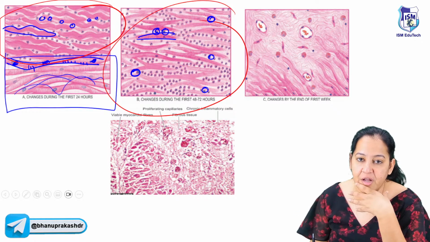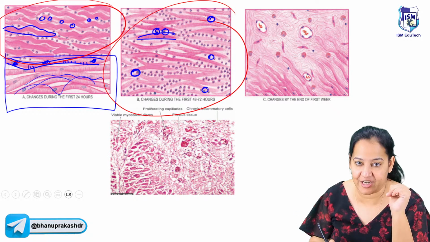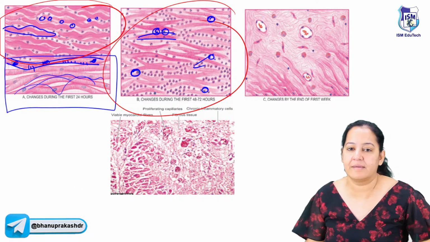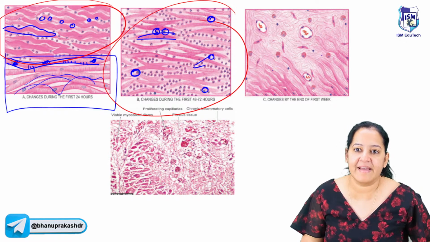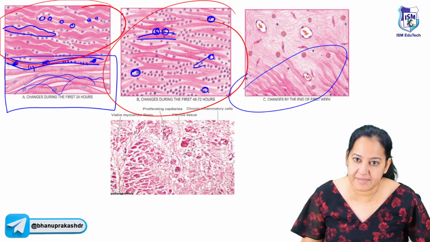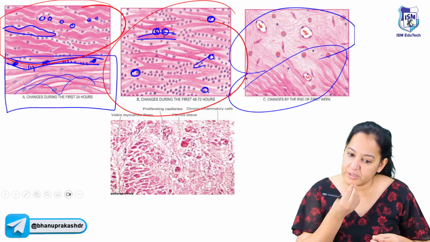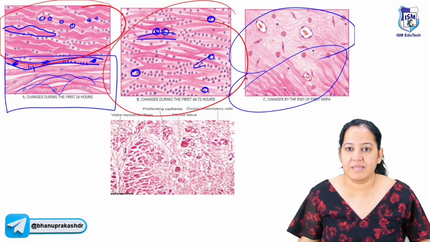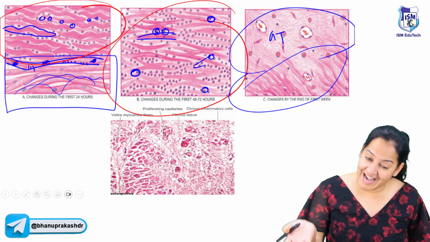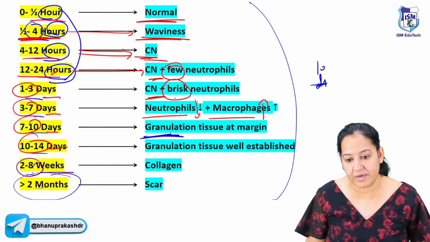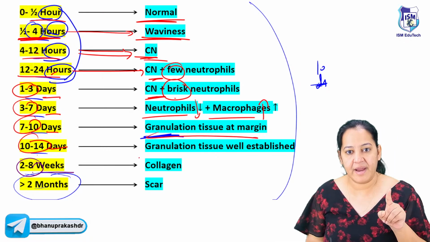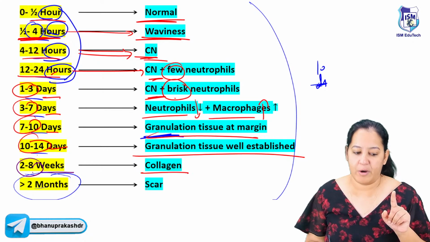What are macrophages? Macrophages are phagocytes. They eat the dead tissue. So they start eating the dead muscle. So once the macrophages come, see the next diagram. The lower half has the dead muscle, but in the upper half the dead muscle is not there. The coagulative necrosis is not there. It is already eaten by these macrophages. So it is known as granulation tissue. The dead muscle will disappear and granulation tissue will come, initially only at the margin and then complete granulation tissue, followed by collagen and scar.